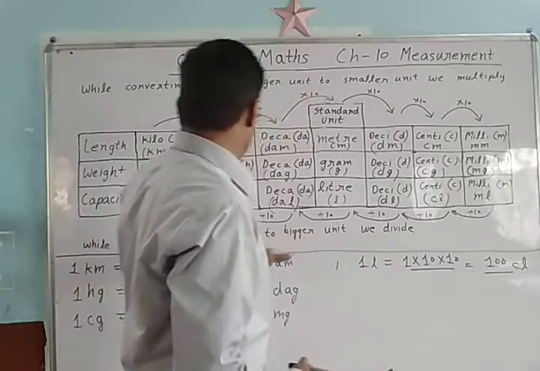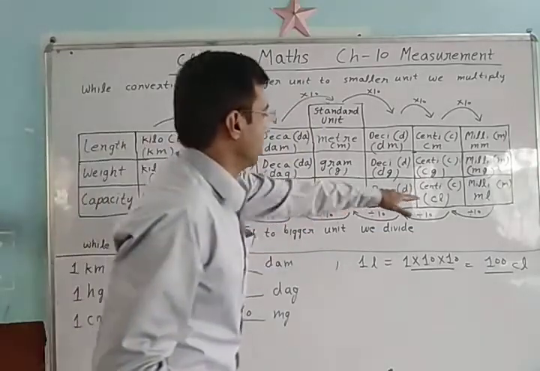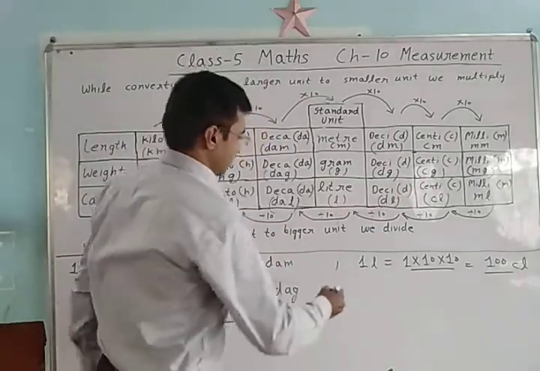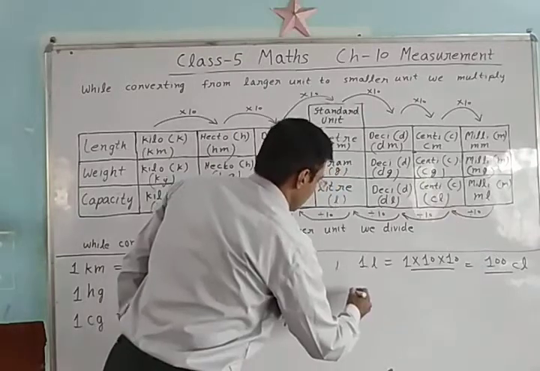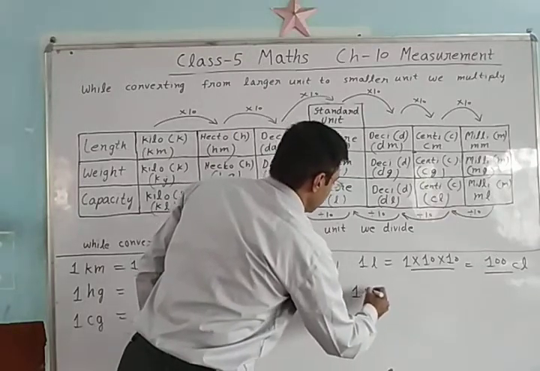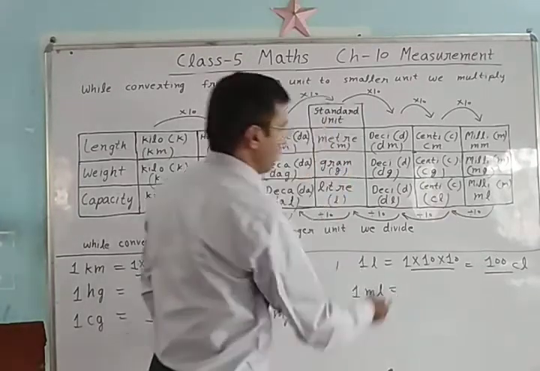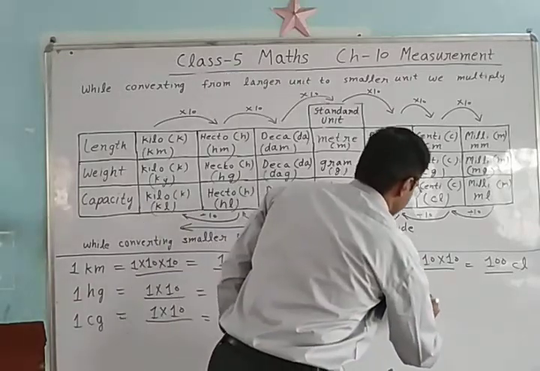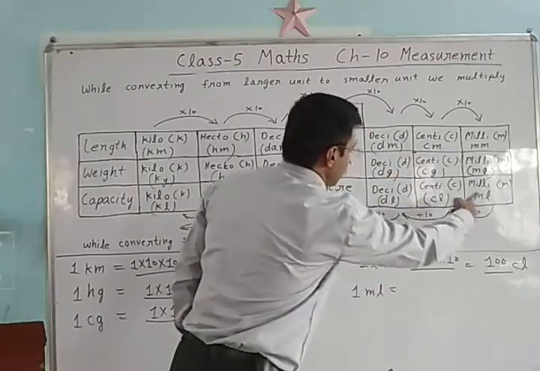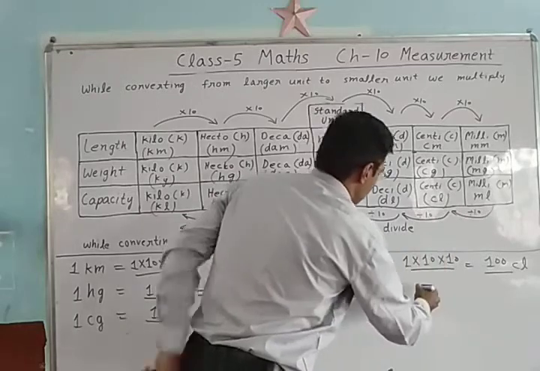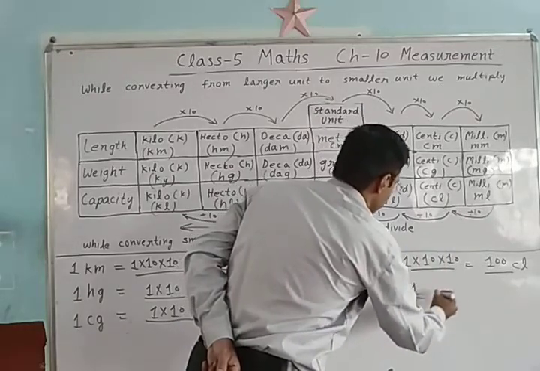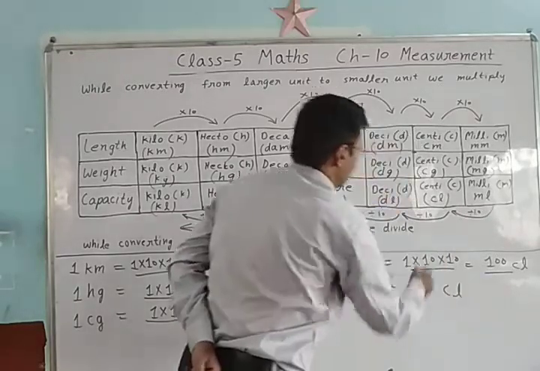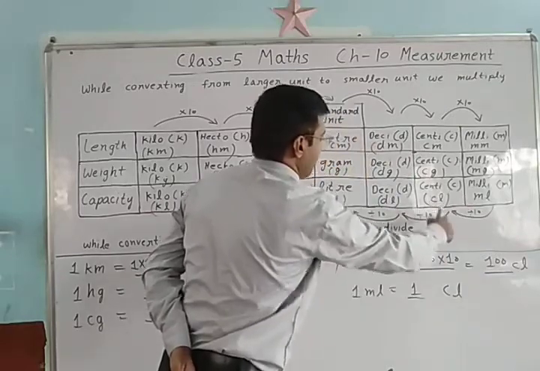Same as we convert a smaller unit to a bigger unit. See here, 1 milliliter, how much centiliter?